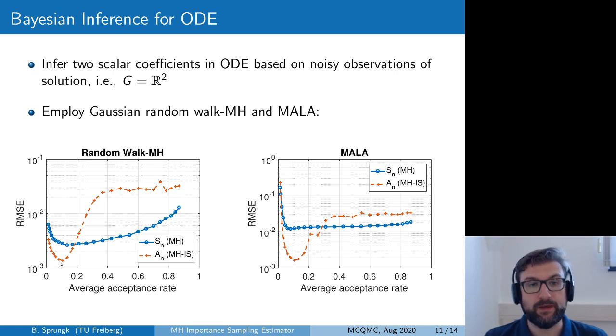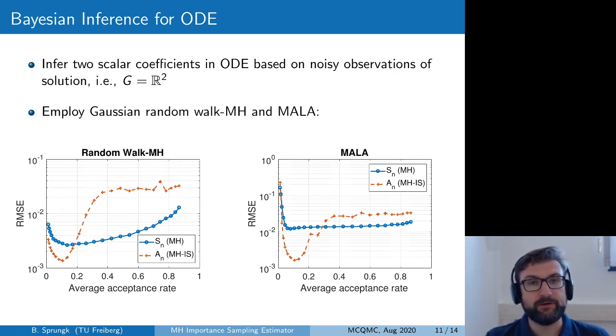for the same computational cost as was required for computing the path average estimator, because these additional densities pi bar required for AN only involve terms which are also required for the acceptance probability in the Metropolis-Hastings algorithm. So except for this self-normalizing step, there's really no additional computational work for computing AN compared to SN. So we see here that for optimal tuning, this new estimator can indeed outperform the classical one.